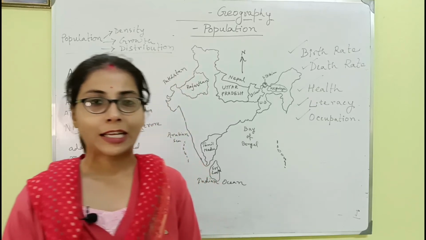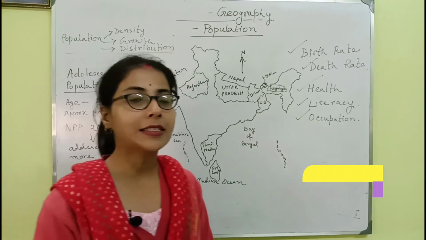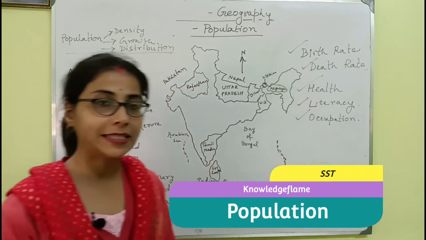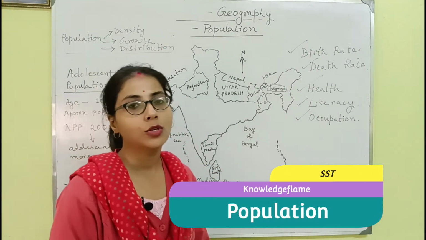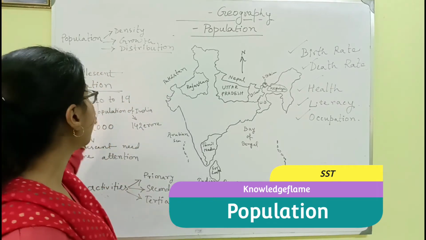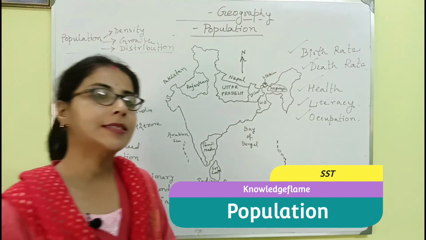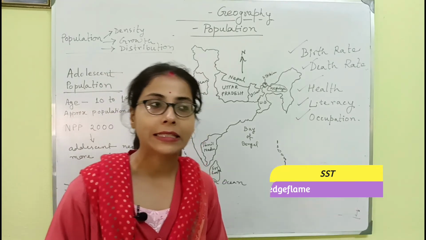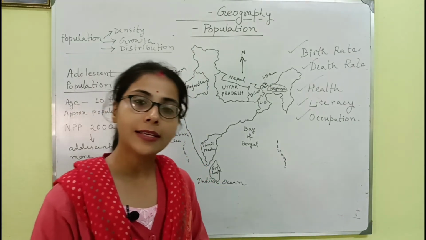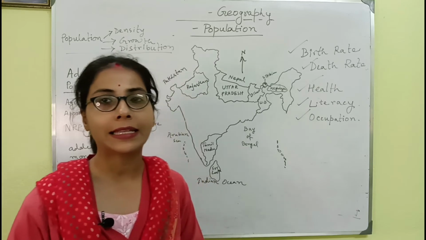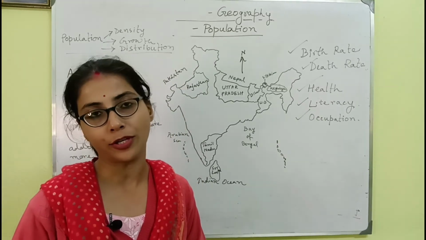Hello friends, today I am going to discuss the next part of the same chapter, population. So now our topic is the adolescent population. What is the adolescent population? Actually, the age group between 16 to 20 is the adolescent population.